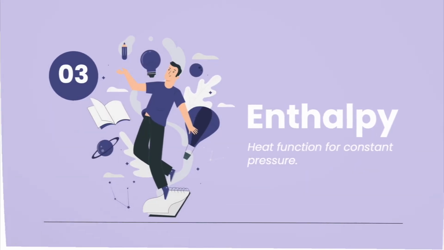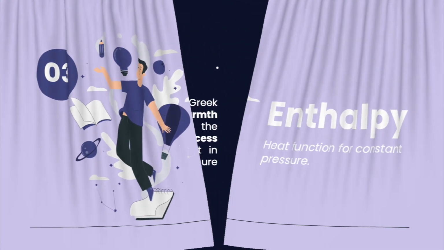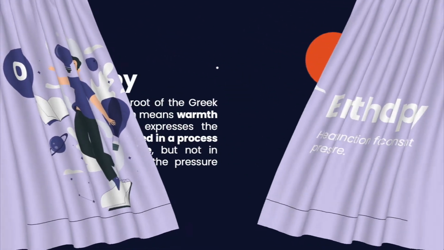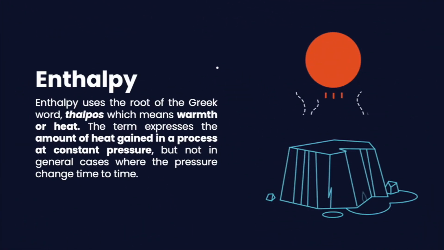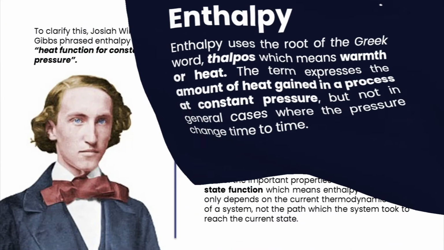So, I'm going to explain about enthalpy in a closed and reversible system. Enthalpy uses the root of the Greek word thalpos, which means warmth or heat. The term expresses the amount of heat gained in a process at constant pressure, but not in general cases where the pressure changes from time to time.